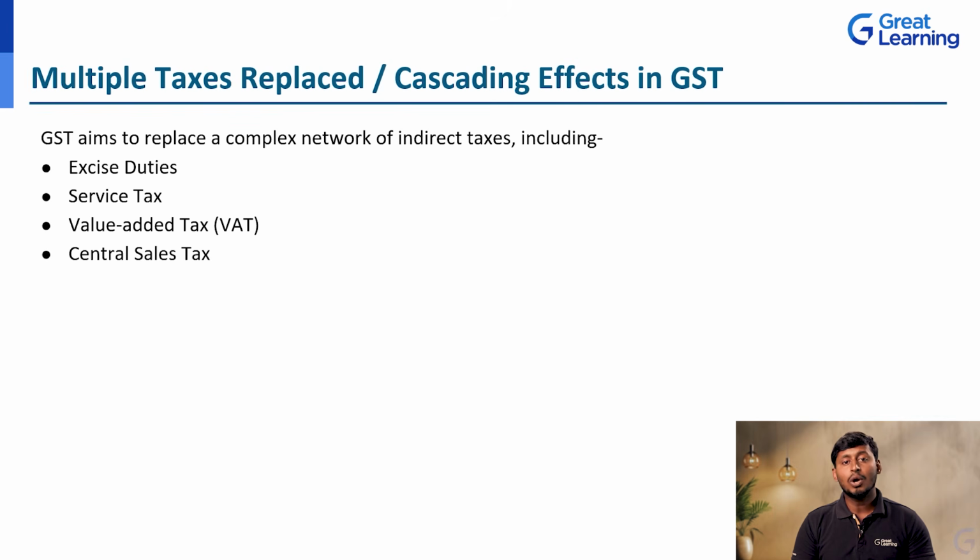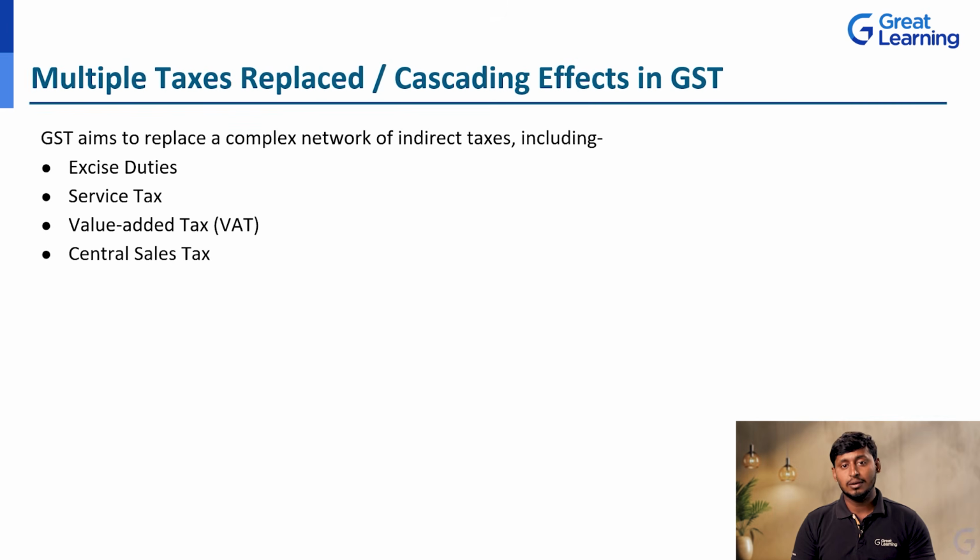Sales tax, value added tax, all those things were there before implementing this GST. We had so many other taxes. But after implementing the GST in India, all these taxes were replaced. So many taxes are replaced and called GST.